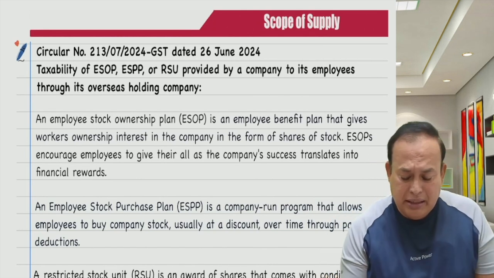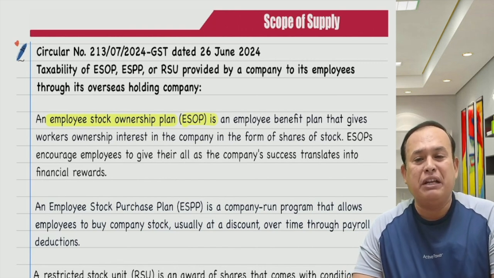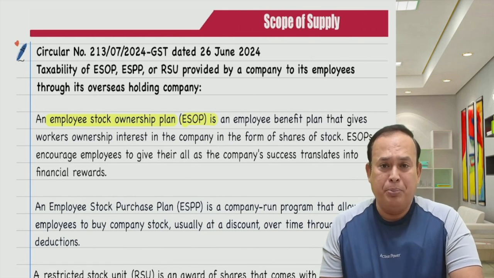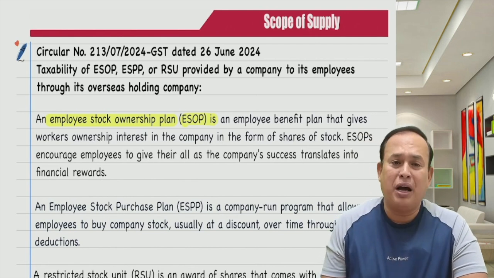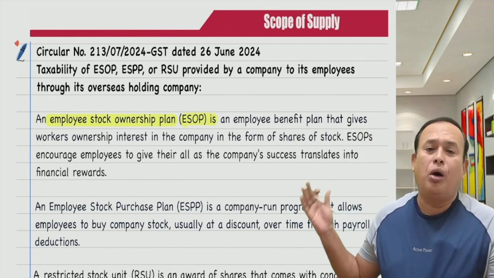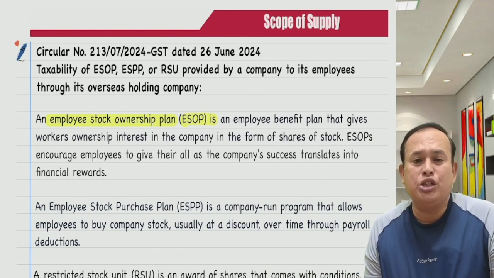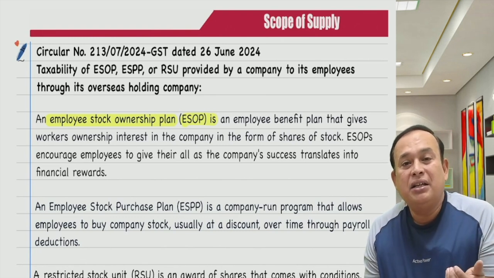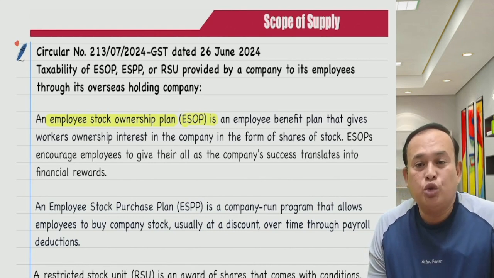In the case of employee stock option, ESOP is an employee benefit plan that gives workers ownership interest in the company in the form of shares of stock. Employee stock ownership plan encourages employees to give their all as the company's success translates into financial rewards. So, as a token of appreciation of their efforts, ESOPs are given by the company to their employees.